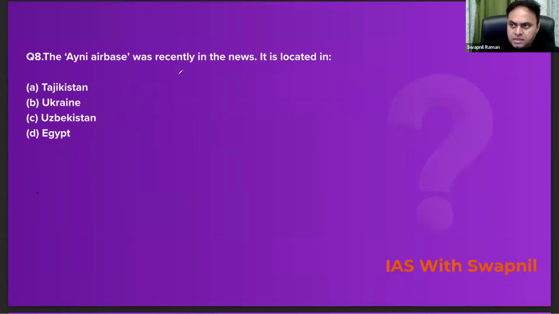The Ani Air Base, it was recently in the news, it is located in which country? Correct answer is Tajikistan. Why? Because India ने इसको लीज पे लिया हुआ था इस एयर बेस को, और लीज क्योंकि ओवर हो चुकी है इसलिए इंडिया ने रिसेंटली इस एयर बेस को क्विट कर दिया है. ठीक है. So now let's move on to the explanation part.